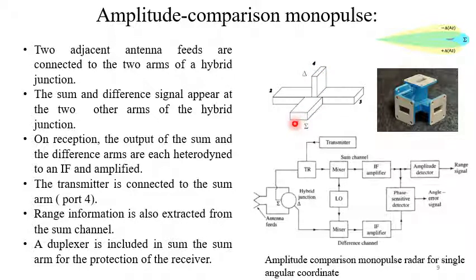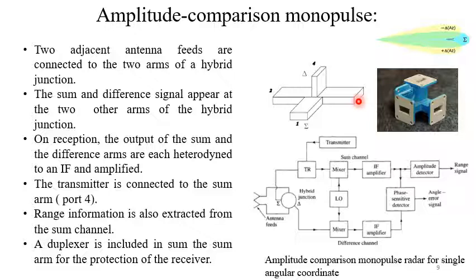So if we insert some power at port 1, that power will be equally divided into port 2 and port 3, and they will appear at these two collinear arms in phase.